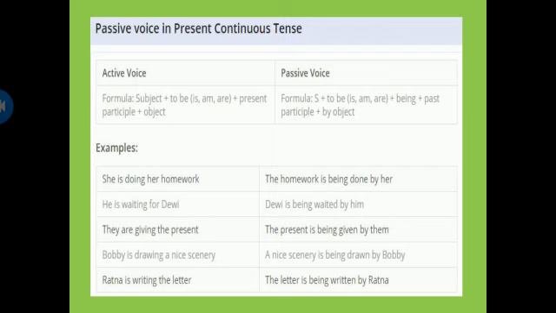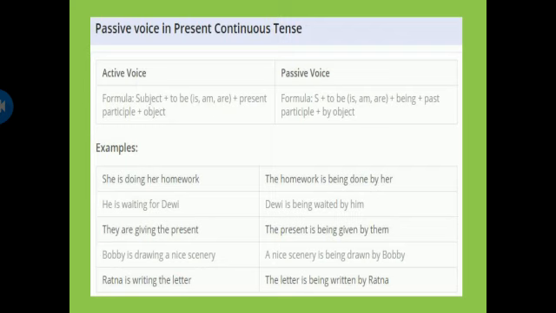To be means the helping verb that can be is, am, are, being plus past participle plus object, like the homework is being done by her. This is the present continuous tense. That is why we are putting being. She is doing her homework. In this sentence, it is a present continuous sentence, active voice, and when we change it into passive voice, it will become the homework is being done by her.